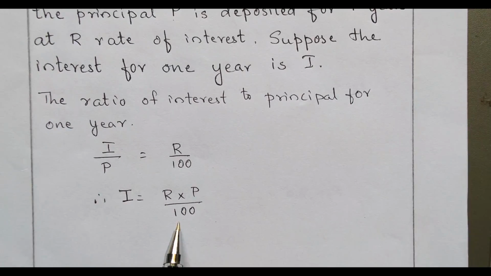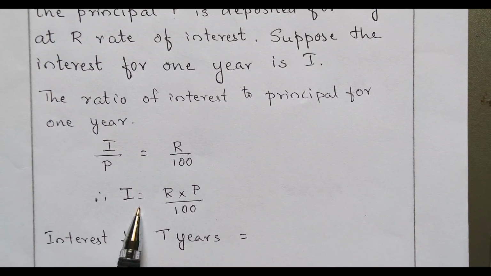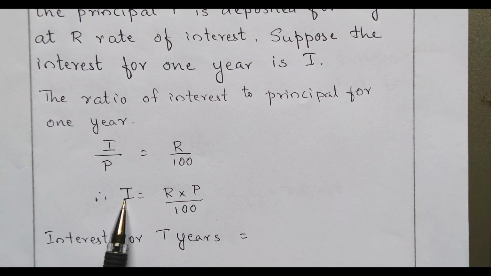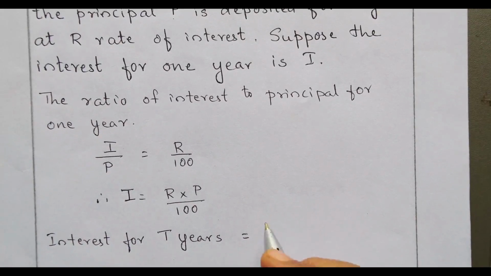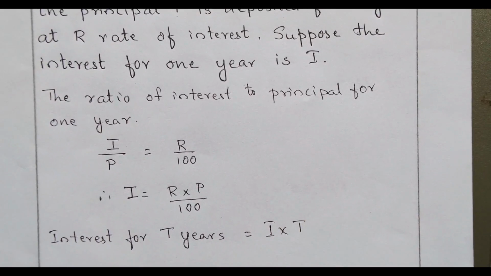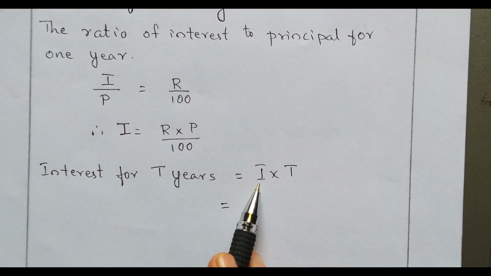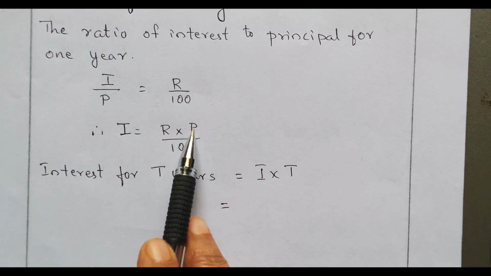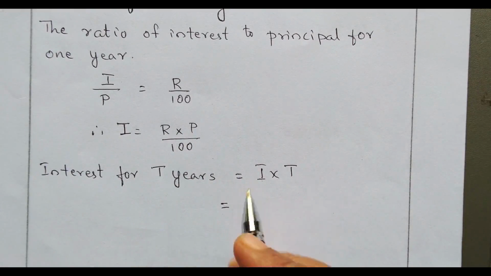Now let's find the interest for, say, T years. Now this is the interest for 1 year. To find the interest for T years, we have to multiply I by T. So interest for T years is equal to I multiplied by T. Let's substitute the value of I here. I is R multiplied by P divided by 100.